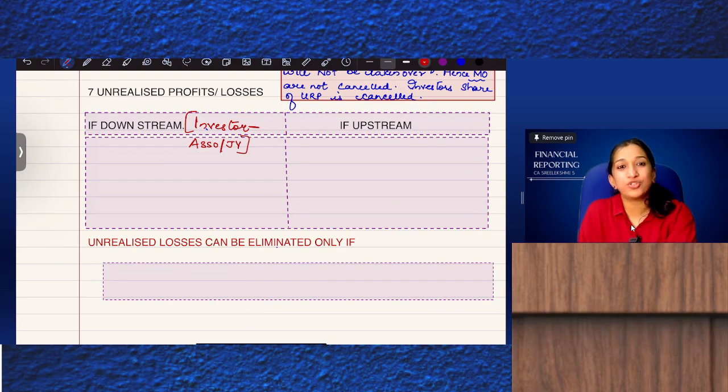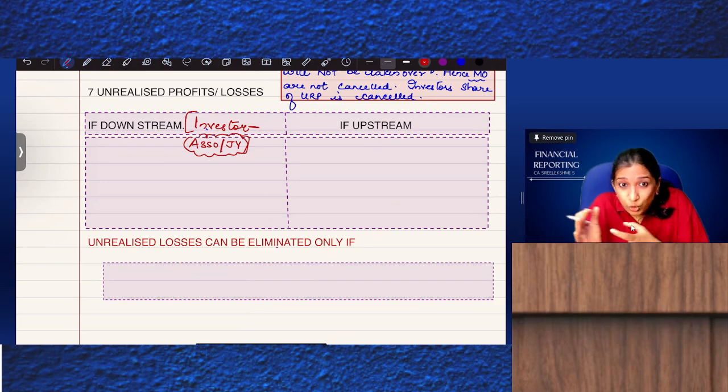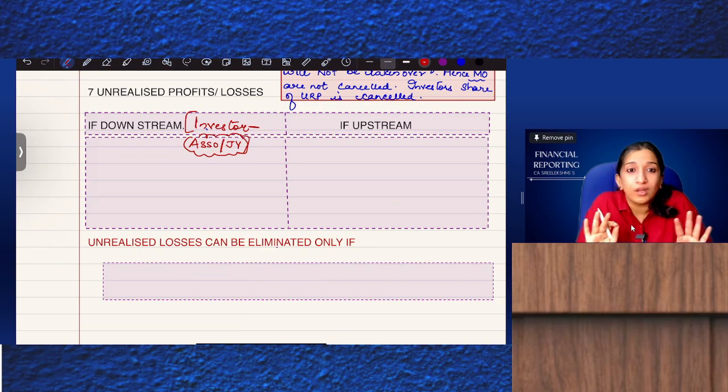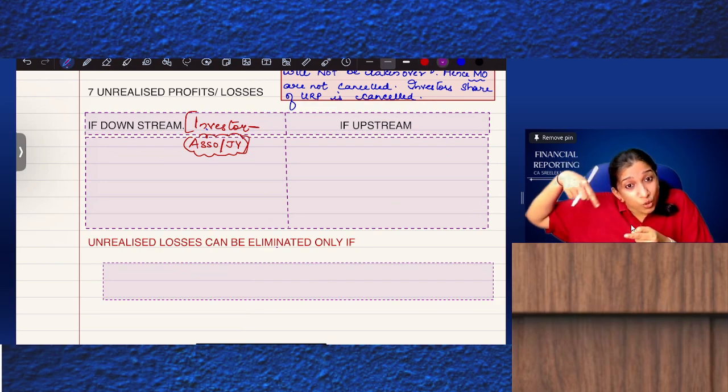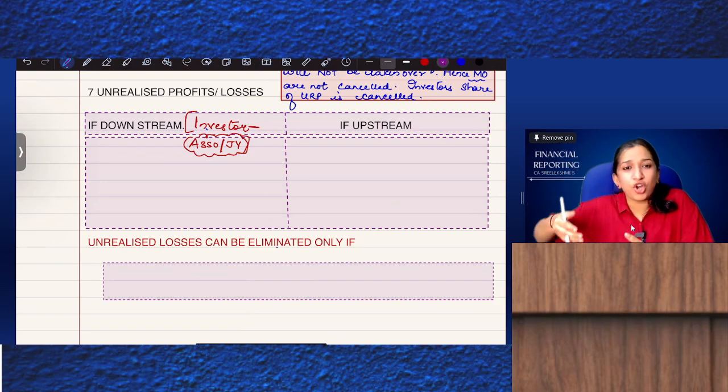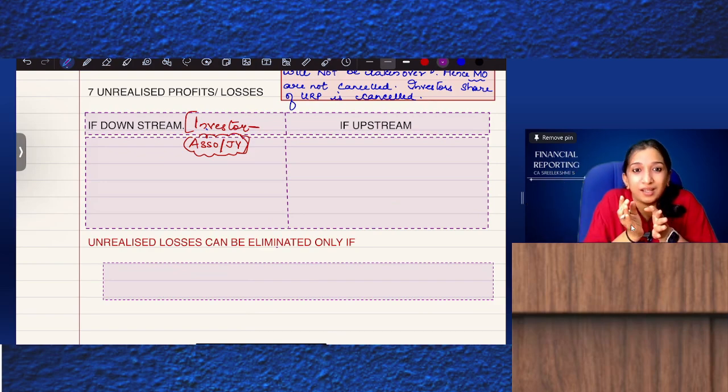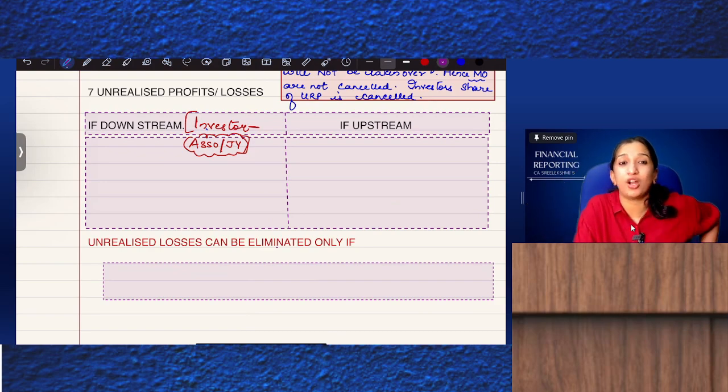So if it is a downstream transaction, there is URP in the closing stock. But closing stock is in the books of associate or joint venture. Are we taking over? No, we are not taking over. In such a case, associate or joint venture stock should be deducted, but we are not taking over, hence it cannot be deducted.